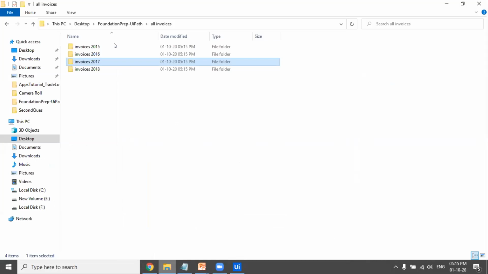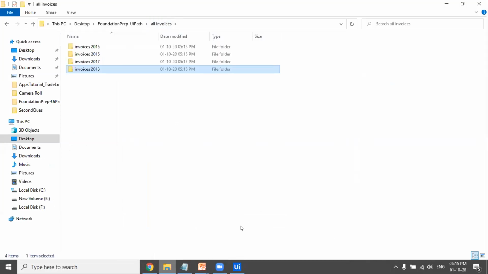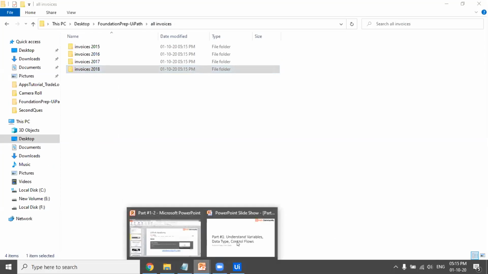So if we just see, 2015 is having all the files ending with 2015. 2016 has the files ending with 2016. Similarly for 2017 and similarly for 2018. So that is how you can use UiPath Studio, use robotic process automation to automate all your clerical tasks.